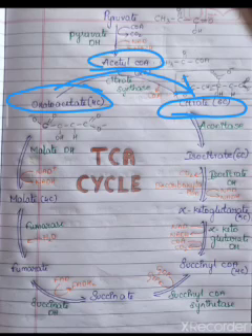Acetyl-CoA is a 2-carbon compound which reacts with oxaloacetate, a 4-carbon compound, and thus forms the first product, citrate, a 6-carbon compound.